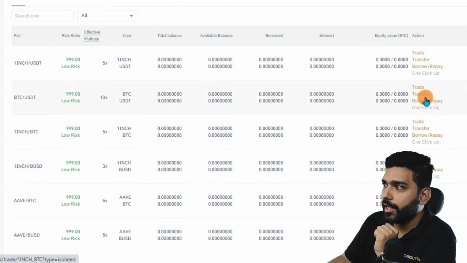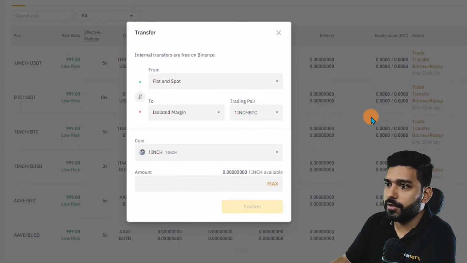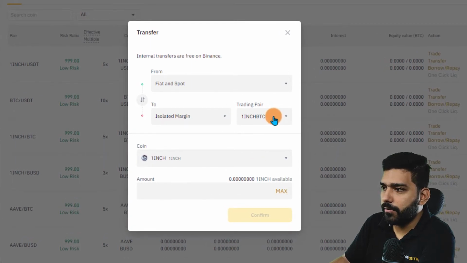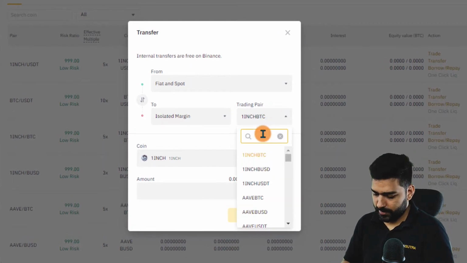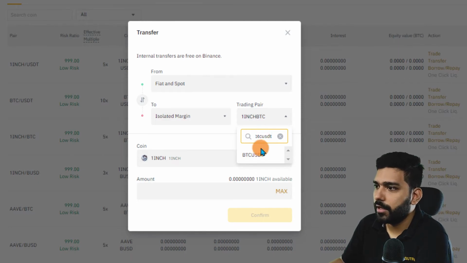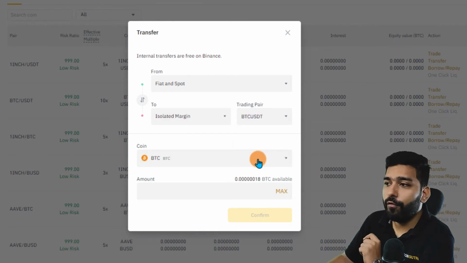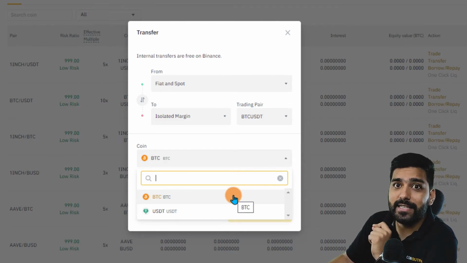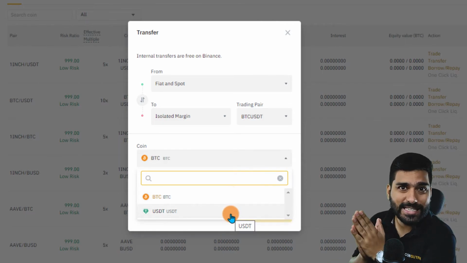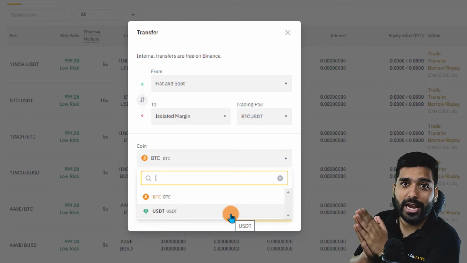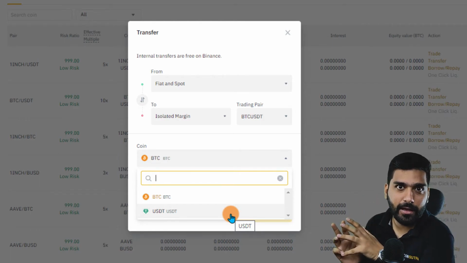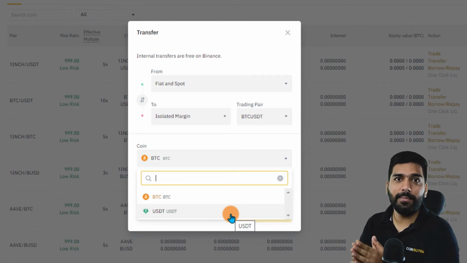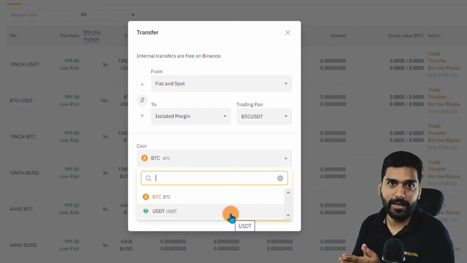One more thing, if I'm using BTC USDT, let's click on transfer. Trading pair is BTC USDT. Now for collateral, I only have two options, either BTC or USDT, which means if I want to trade BTC ADA pair, then collateral can only be BTC or ADA.